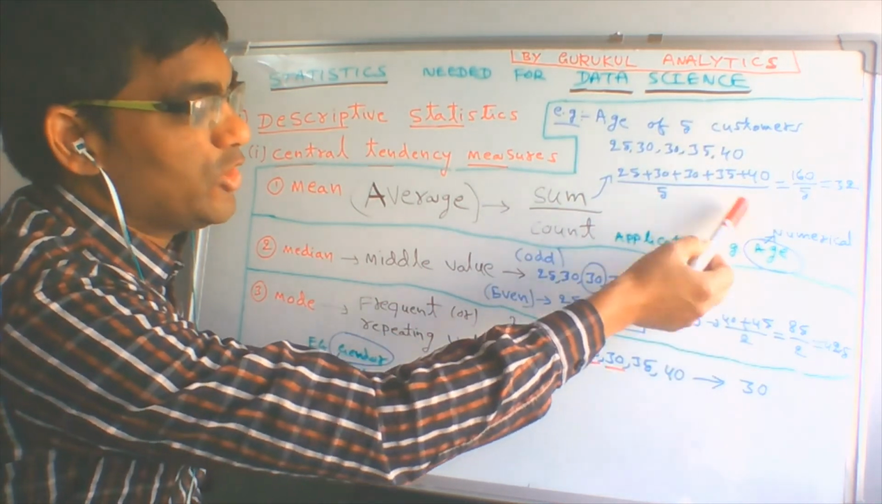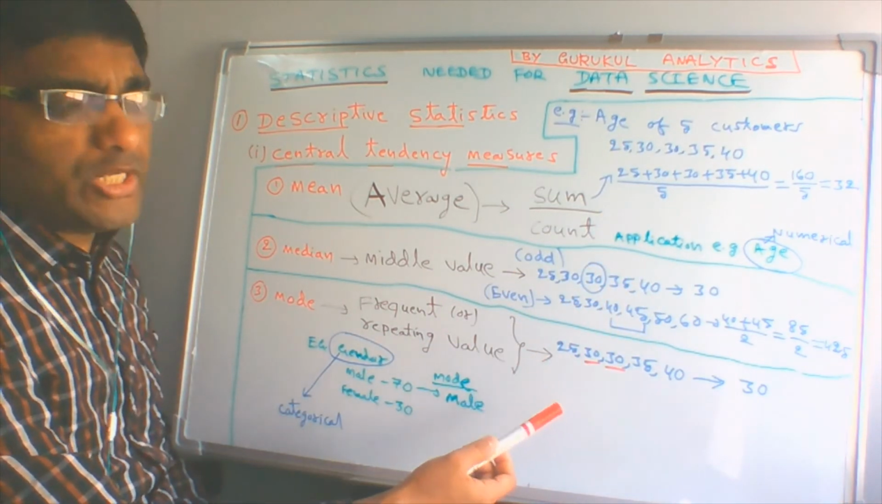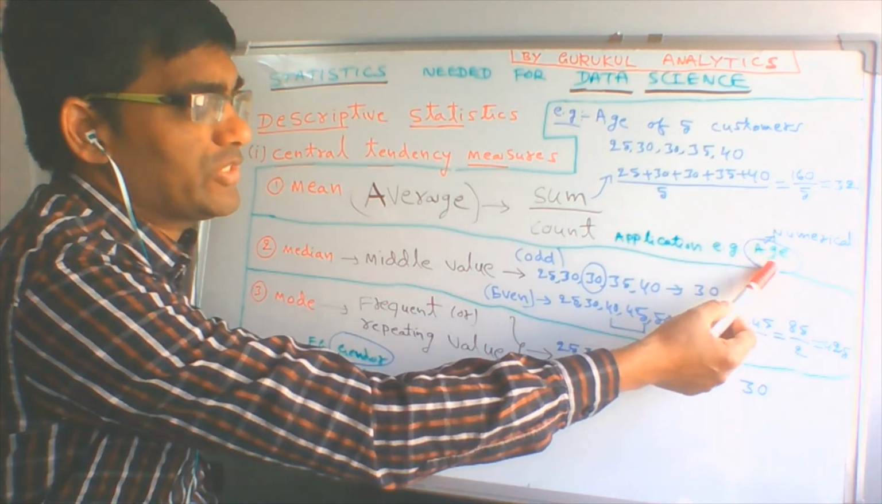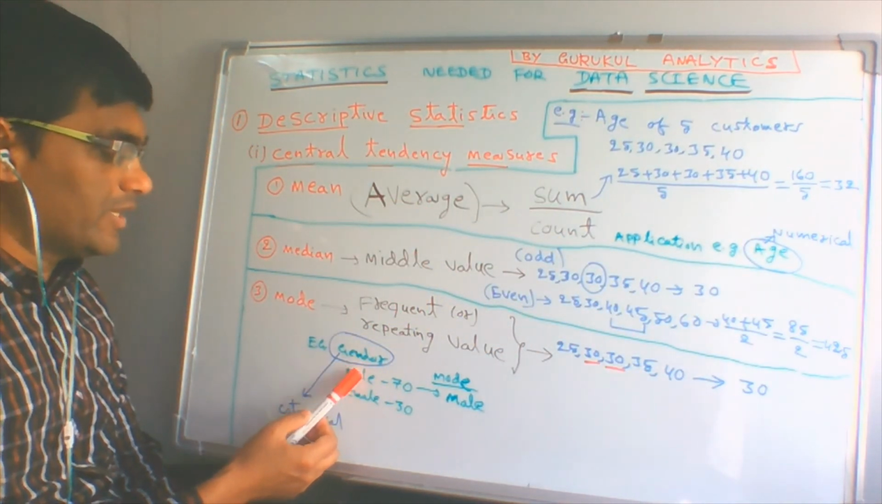In this case, age is a numerical value. So in data science applications, whenever missing values come, if it is a numerical value, it is standard to replace with mean. If it is a categorical type of variable, then it is standard to replace with mode.